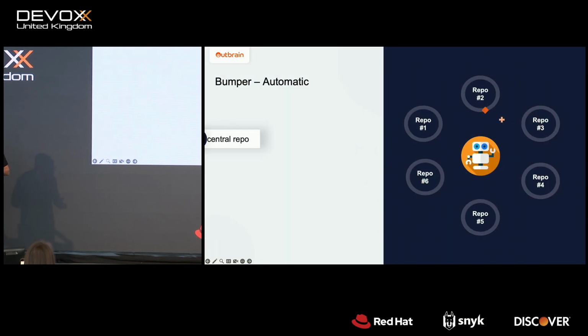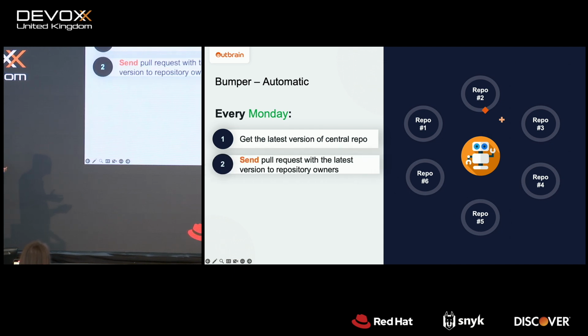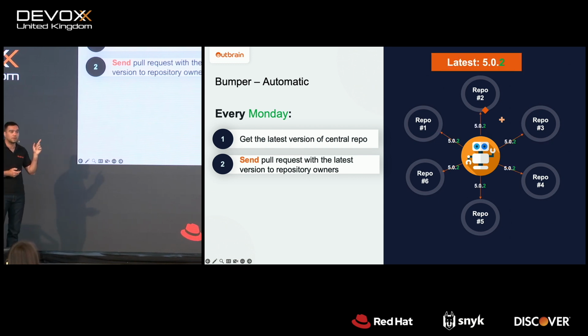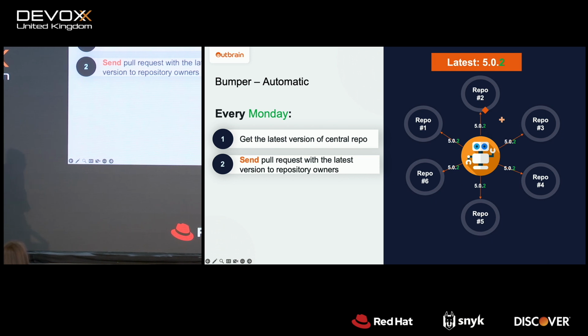Every Monday, we get the latest version of the central repo. Then we send a pull request with the latest version to the repository owners. So let's assume that our latest version is 502. This version may contain some changes in the dependency management and some library code changes. So we are getting upgrades.